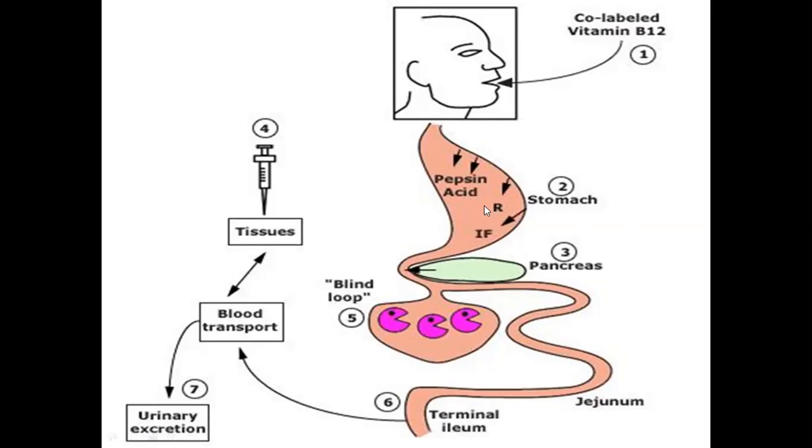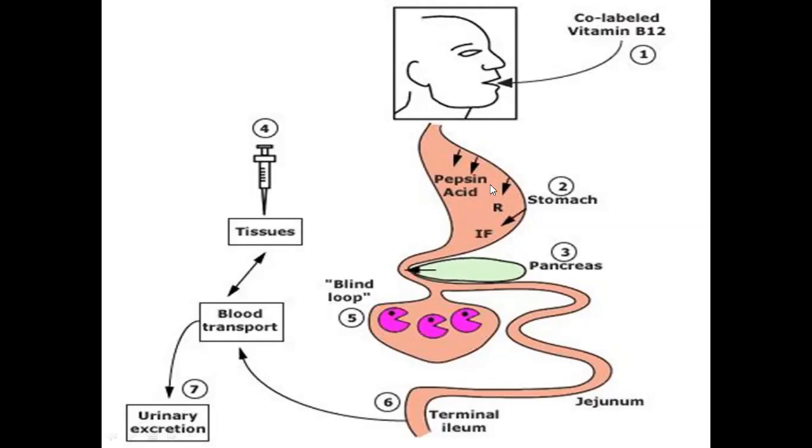What are the causes of intrinsic factor deficiency? The most common cause is pernicious anemia. Intrinsic factor is released by the parietal cells of the stomach, and autoantibodies are produced which destroy these parietal cells. When these parietal cells are destroyed, there is no secretion of intrinsic factor, and the patient is deficient in intrinsic factor.